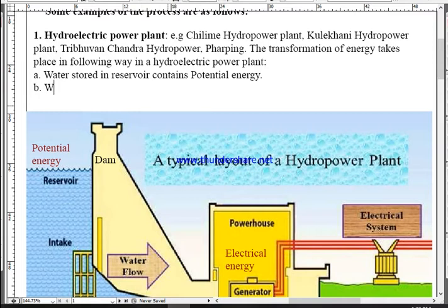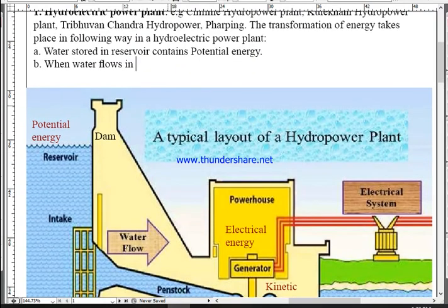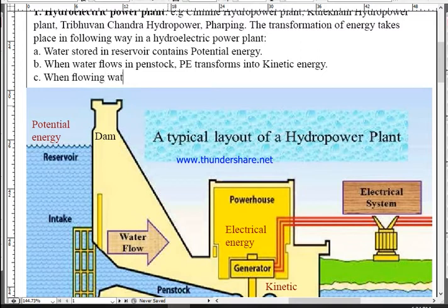Number B, when water flows in the penstock, PE transforms into kinetic energy. Number C, when flowing water rotates the turbine, KE is transferred from water to turbine. Yes. Number D.